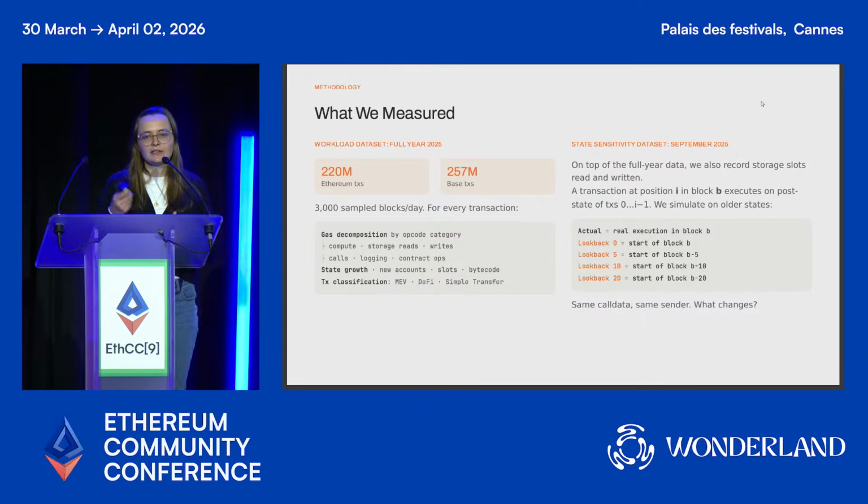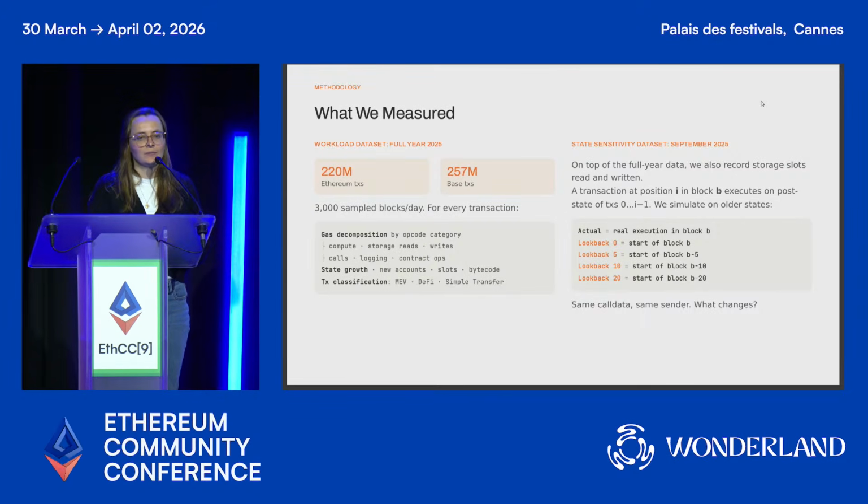For each of these transactions, we simulate them again. Through that, we get the gas decomposition. So we get what opcodes were actually used by these transactions, and we can break down the gas usage in terms of how much went to compute, how much went to storage reads, writes, and so on. Then for all of these transactions, we also measure their individual storage growth.